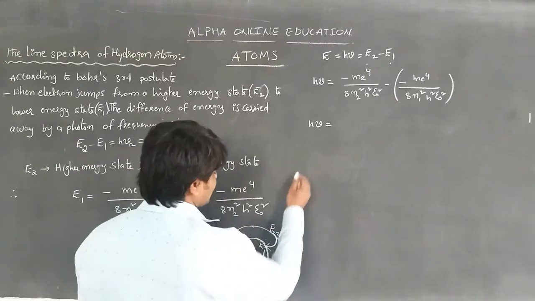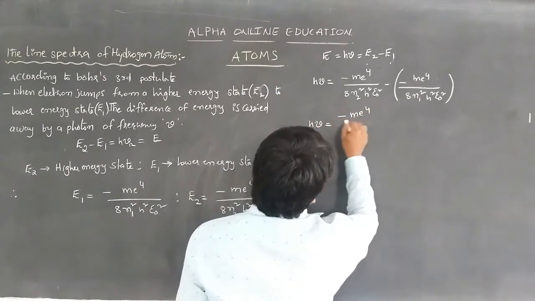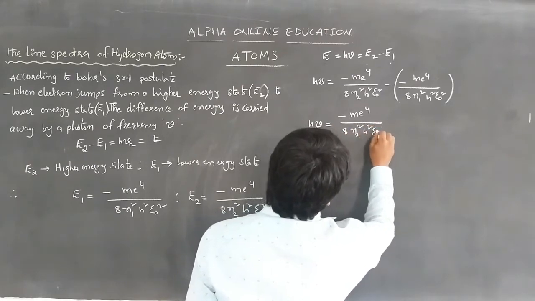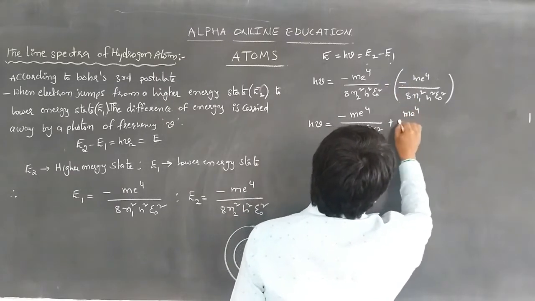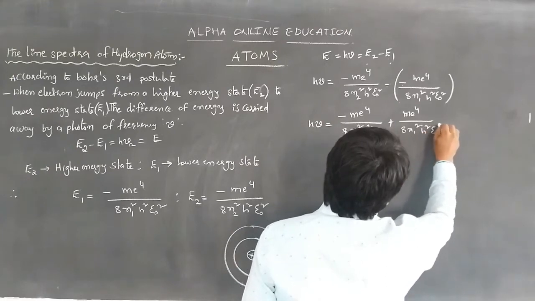So h nu is equal to minus m e power 4 by 8 n2 square h square epsilon naught square, plus m e power 4 by 8 n1 square h square epsilon naught square.